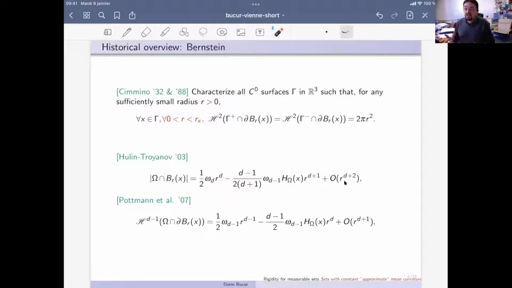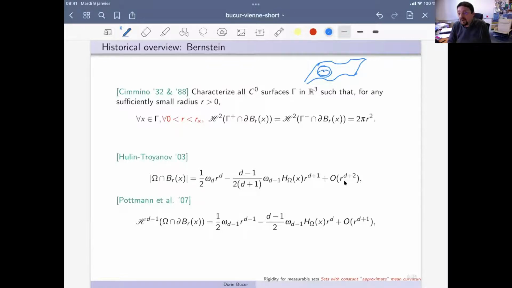So let's say a C0 surface. And he wanted to characterize all such C0 surfaces. So let me make a drawing. Imagine that you have a surface here, such that, he said, every time you take a point on the surface and you take a ball of some small radius, so here you have the ball with small radius, the surface splits the ball into nice pieces that you can call the upper part and the lower part. And he wanted to characterize all such surfaces such that the area of the sphere above the surface is equal to the area of the sphere below the surface.